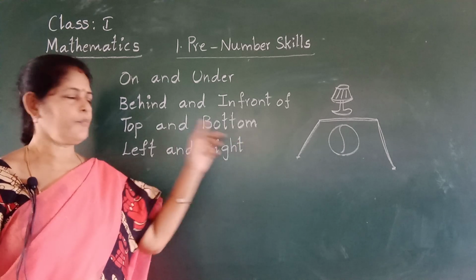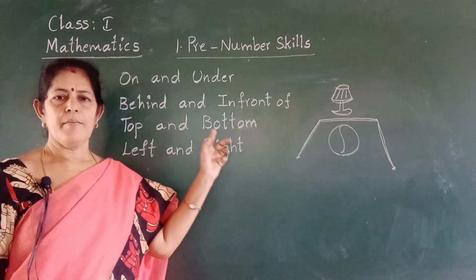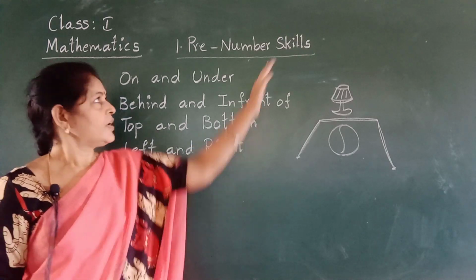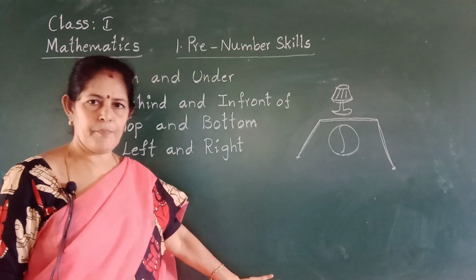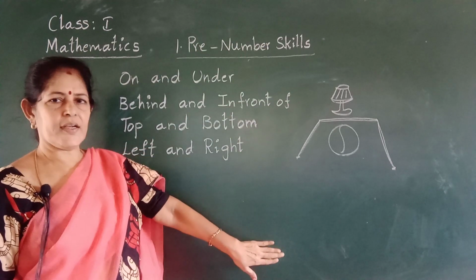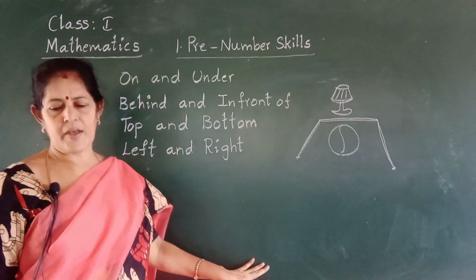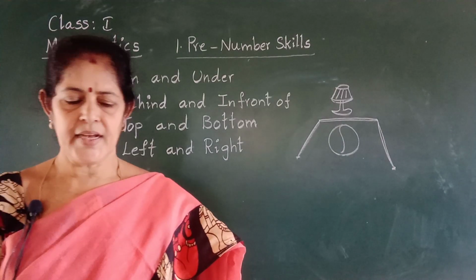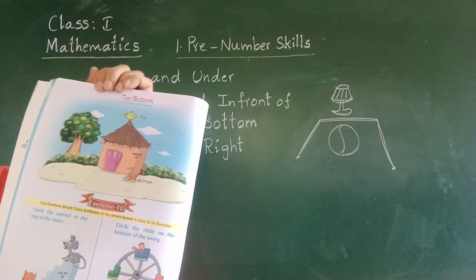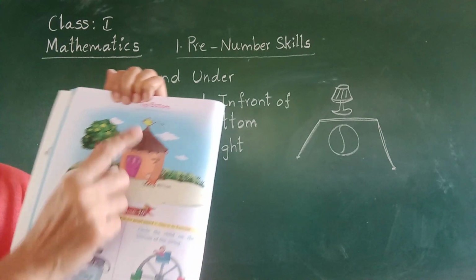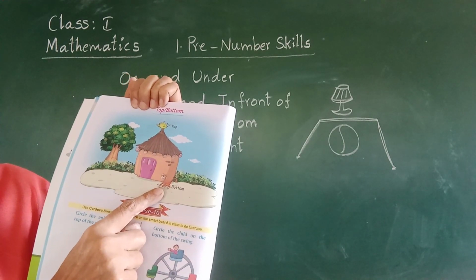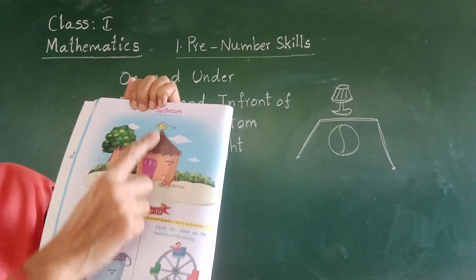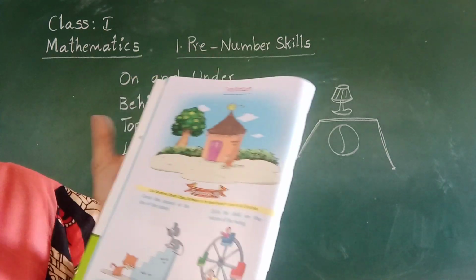Top and bottom. T-O-P, top, and B-O-T-T-O-M, bottom. Top, bottom. Can I show the picture for top and bottom? See, in the textbook I am going to show top and bottom. The bird is at the top, monkey is at the bottom. See another picture.